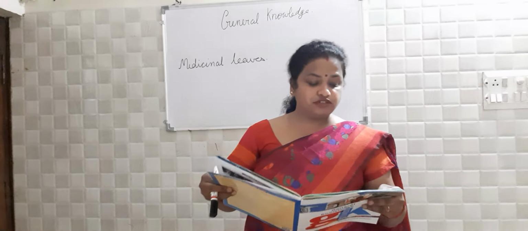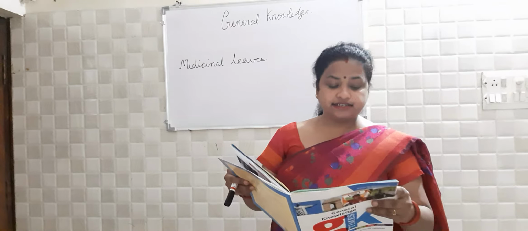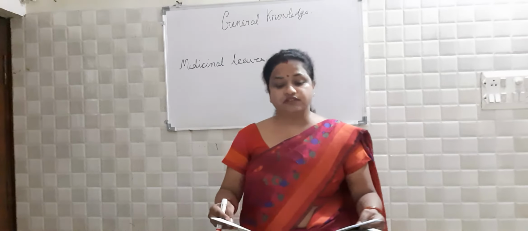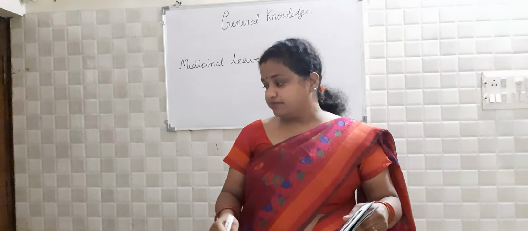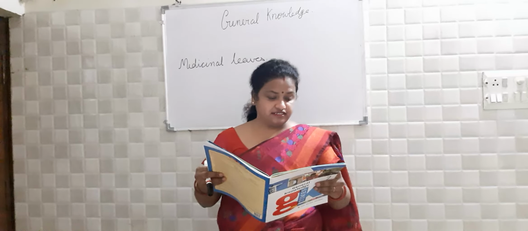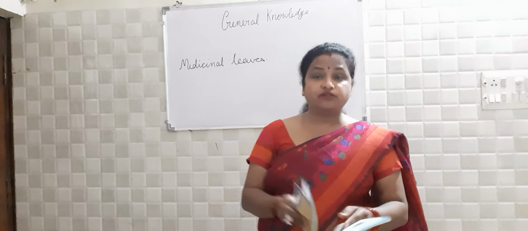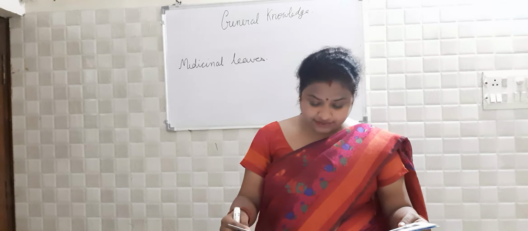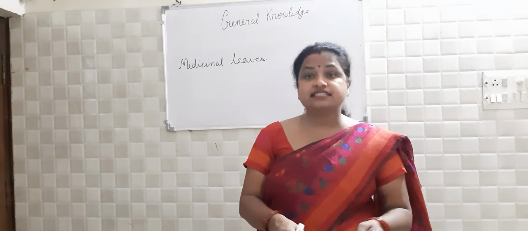Its leaves are helpful in the treatment of bronchitis, cardiac disorder and asthma. It is one of the diseases which is very common, and what are the leaves which can be helpful for it? Those leaves are drumstick. In Hindi we say it sahajan. Then its leaves are useful in the treatment of common cold. Next one for common cold is cinnamon.